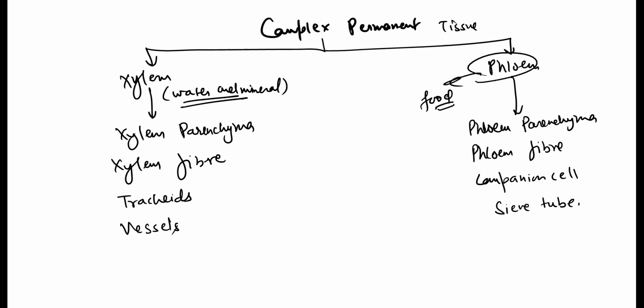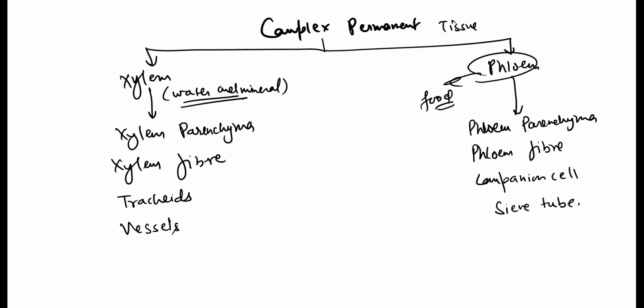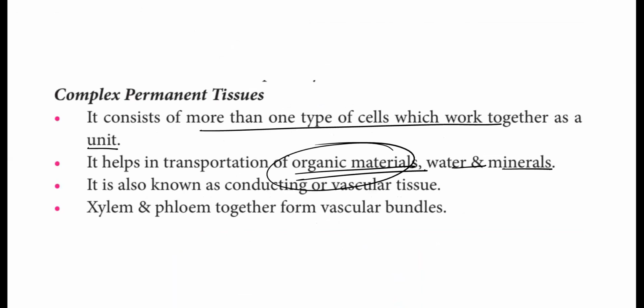Note it down. Complex tissue consists of more than one type of cells working together as a whole unit. It helps in transportation of materials like water and minerals. It is also known as conducting or vascular tissue. And there are two types, xylem and phloem, which together form vascular bundles. So note all four points in your copy.